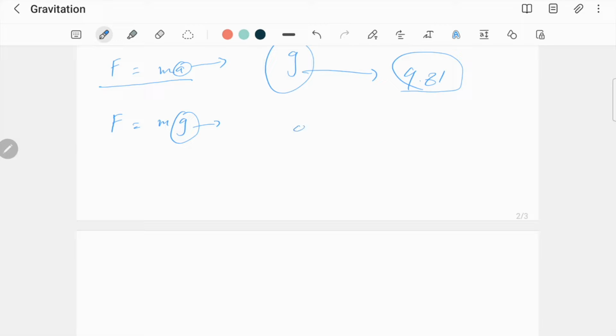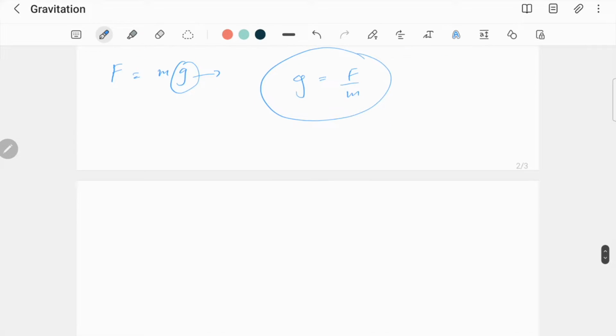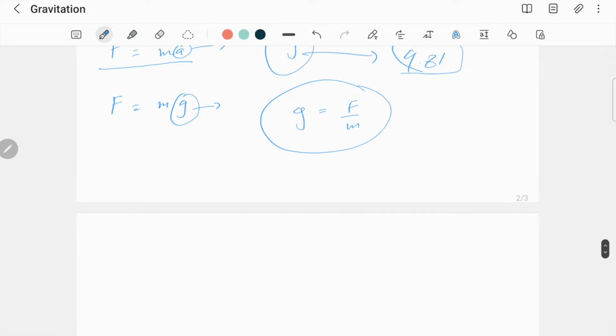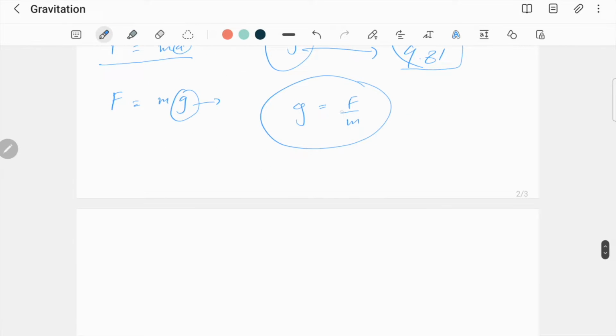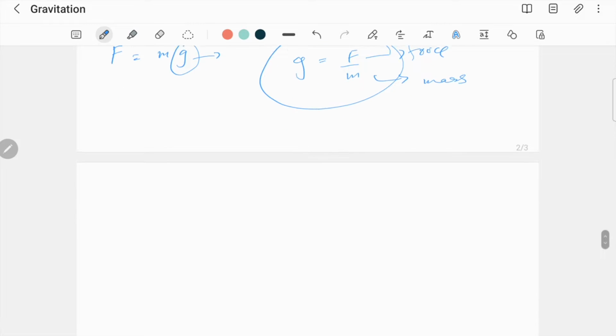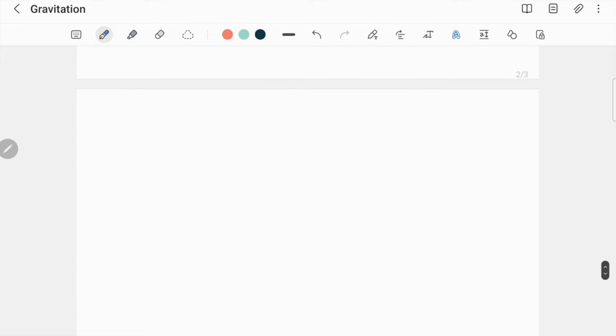And if you rearrange the formula, you get g equals force over mass. Now this is a very similar thing to what we talked about. What is this formula telling us? It is telling us that force exerted over mass is what? Is the gravitational constant here. Sorry, not the gravitational constant, but the acceleration due to gravity. So we have to keep this in mind.